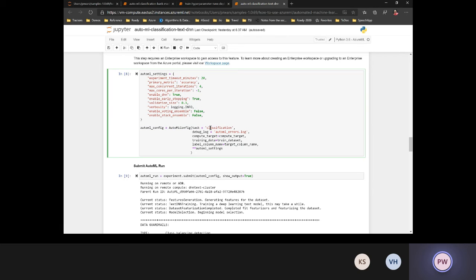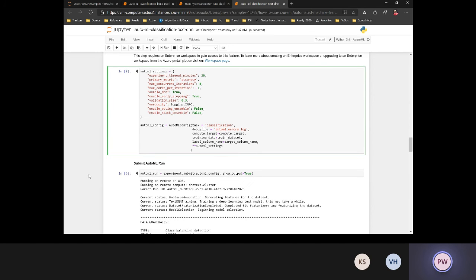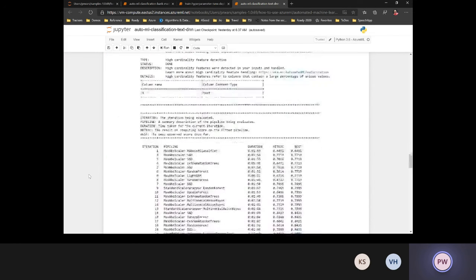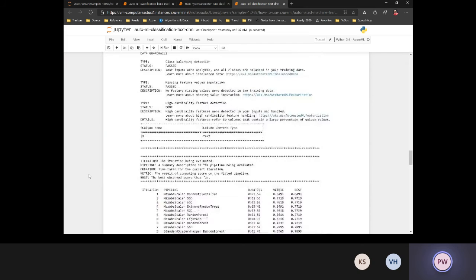And if you remember, there was a checkbox of enable deep learning, right? So that I'm specifying by doing enable DNN equal to true. These are the only two configurations. The rest is similar to what we were doing earlier. And I'm passing the 20 news group dataset to this automated ML classification scenario. And if you see here, it now shows me the different data guardrails that it applied.